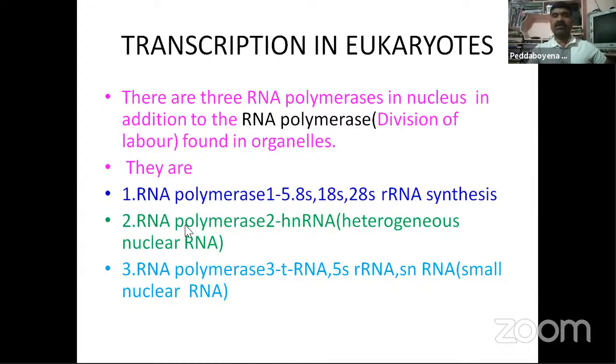Learn by heart which RNAs are synthesized by each polymerase. The second one is RNA polymerase 2. It synthesizes hnRNA, heterogeneous nuclear RNA. Third one is RNA polymerase 3. It synthesizes tRNA, 5S rRNA and snRNA, small nuclear RNA. In this slide, remember these 3 types of polymerases, and that the RNA polymerases show a division of labor.